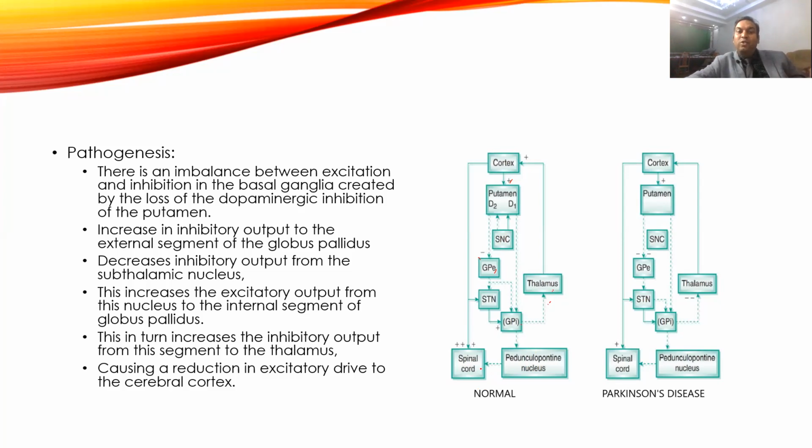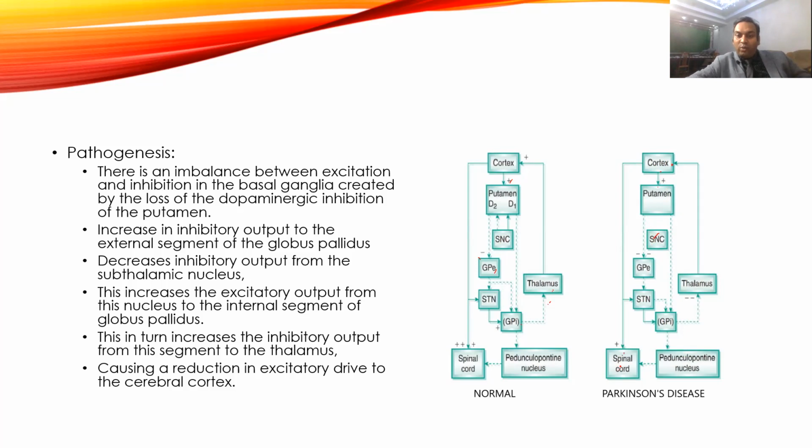Now what happens? The dopaminergic neurons have been completely lost, so the dopaminergic part of the substantia nigra is completely affected. Now there is no inhibition of the putamen, so the excitatory output will come. That excitatory output will cause more inhibition of the globus pallidus, and more inhibition will lead to more inhibitory output from the thalamus. That will cause less excitation of the cortex, and from the cortex less excitation goes to the spinal cord.